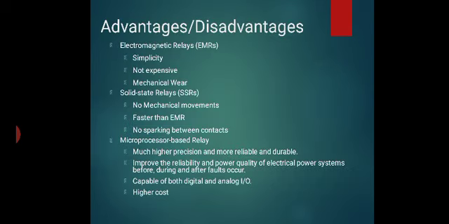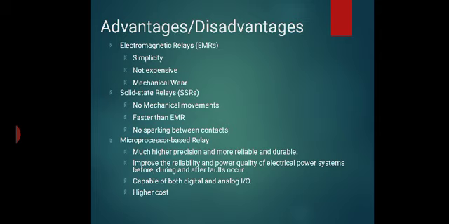Advantages and disadvantages. The electromagnetic relay is simple and not expensive, but it has mechanical wear. In a solid state relay there are no mechanical movements, and it is faster than an electromagnetic relay. There is no sparking between contacts because semiconductor devices are used. In a microprocessor based relay, there is much higher precision, and it is more reliable and durable.